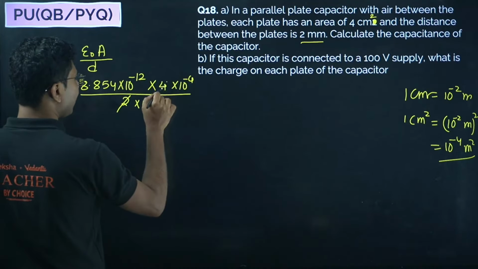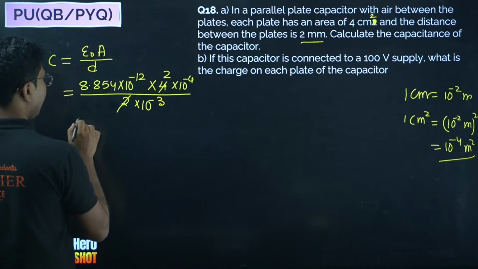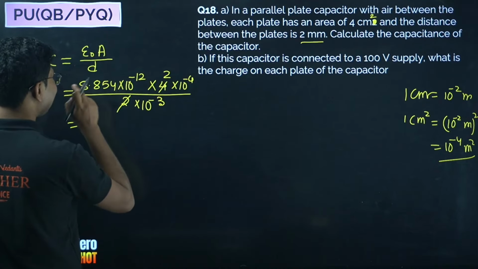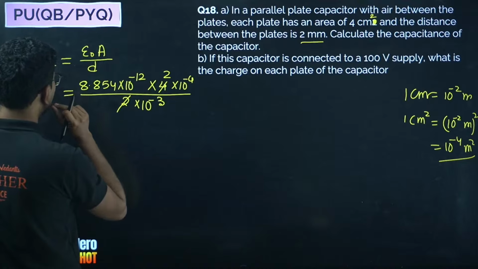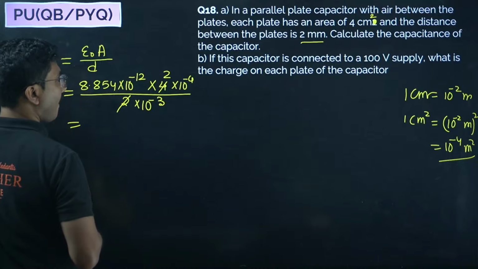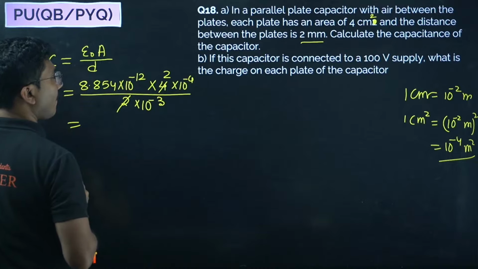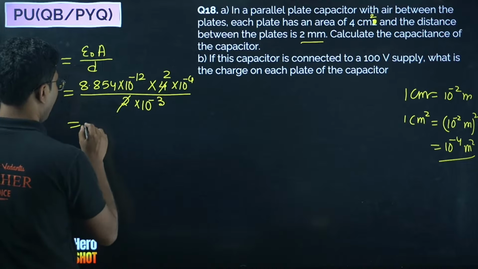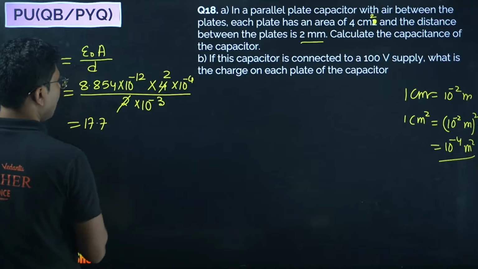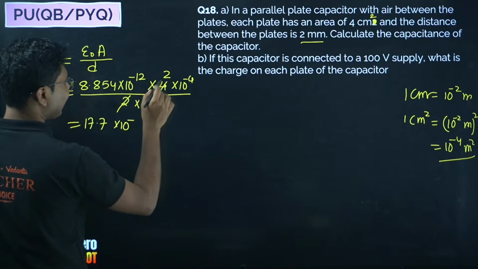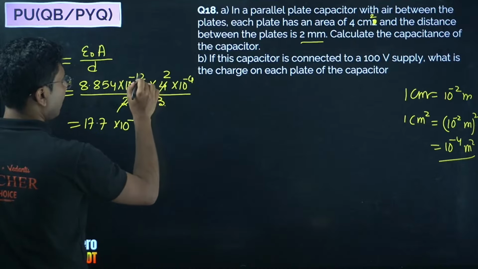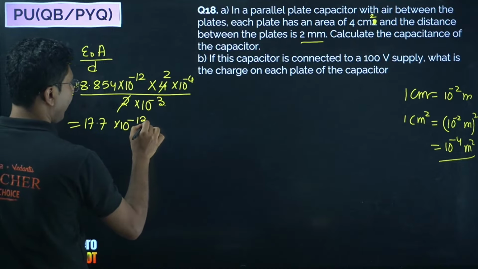Okay, so this cancels, you get 2. And you get approximately 17.7 into 10 to the power of minus 13 farad.